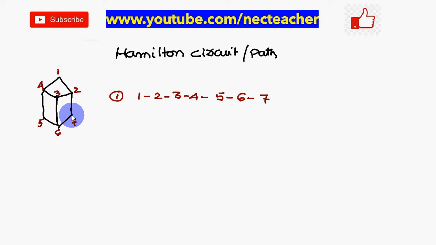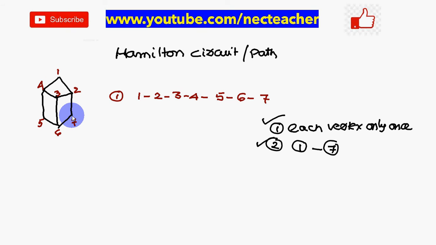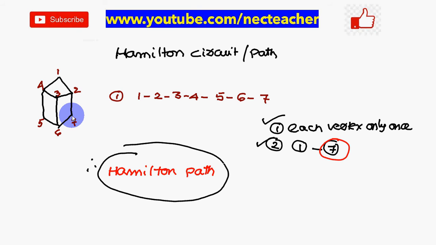So this is not a Hamilton circuit. Then what did it become? Hamilton path. Each vertex only once, starting and ending points are different, therefore it is a Hamilton path. Okay, now you got an idea. Hamilton circuit means each vertex only once, where you have started and landed is the same place. Here the starting and landing places are different.